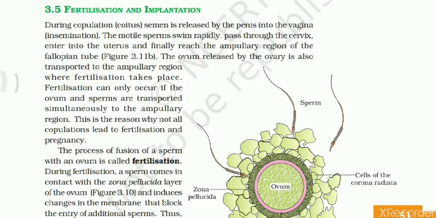So during copulation, which is called coitus, semen is released by the penis into the vagina. That is called insemination. This is by the definition. The motile sperm swims rapidly, passes through the cervix, enters the uterus and finally reaches the ampullary region